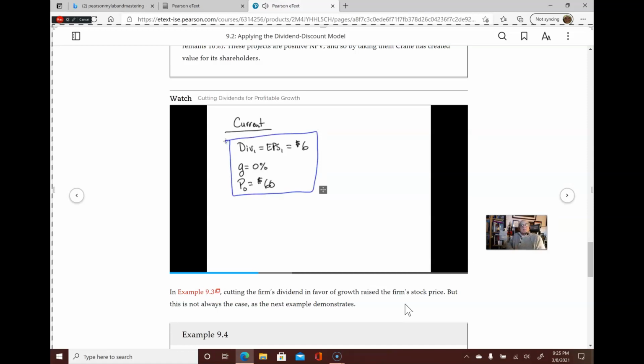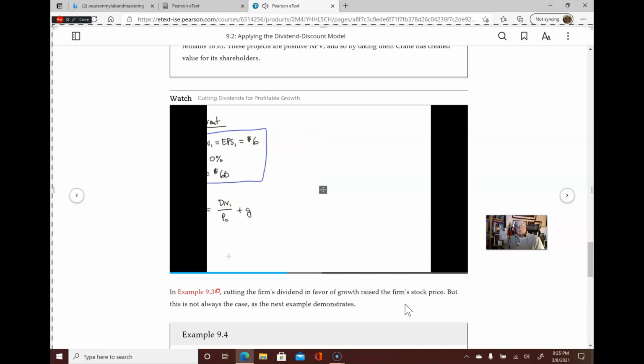So what can we learn with this information? Notice that we have the firm's current share price together with expectations for its future dividends. This information should allow us to estimate Crane's current equity cost of capital. In particular, recall that we can rearrange the constant dividend growth model equation as follows. The firm's equity cost of capital should equal its current dividend yield, dividends divided by price, plus the firm's expected growth rate.